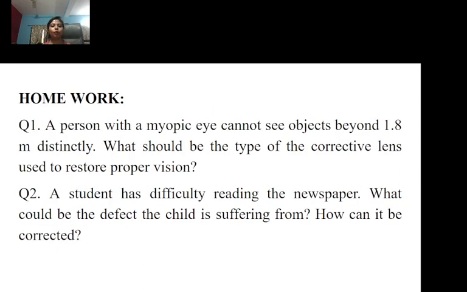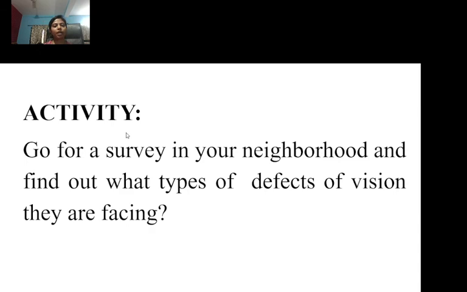Yes. Now it's your homework. A person with a myopic eye cannot see objects beyond 1.8 meters distance. What should be the type of the corrective lens used to restore proper vision? And a student has difficulty reading the newspaper. What could be the defect the child is suffering from? How can it be corrected? This is your activity part. Go for a survey in your neighborhood and find out what types of defects of vision they are facing. Okay? And write down your observation.